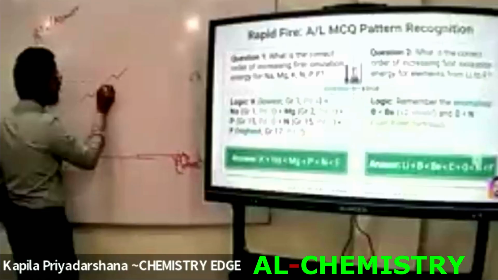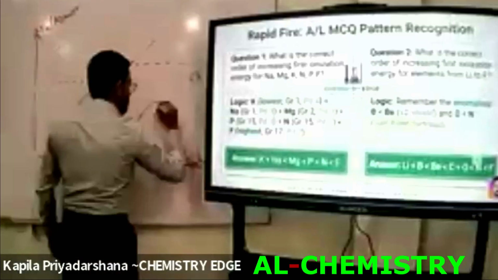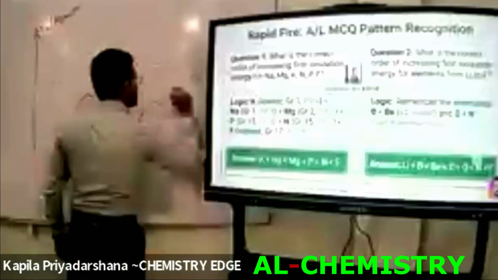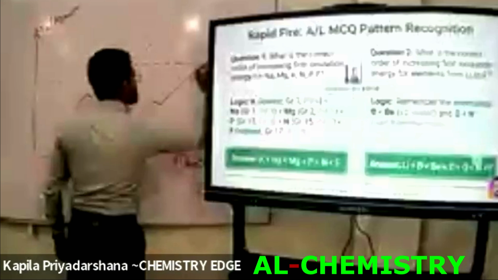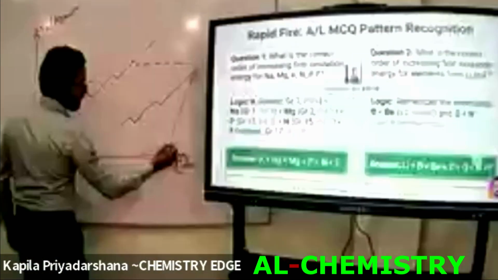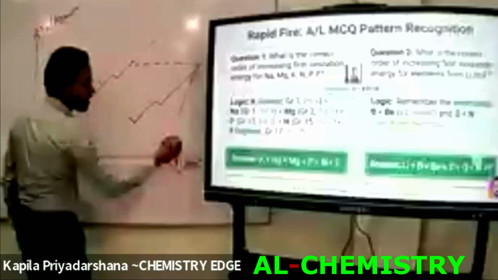Repeat this zigzag part from here, and the end of the zigzag part should be the end of the line. Then complete that final part and attach these points. Now it's already complete. You should have the ability to draw this graph immediately, right?